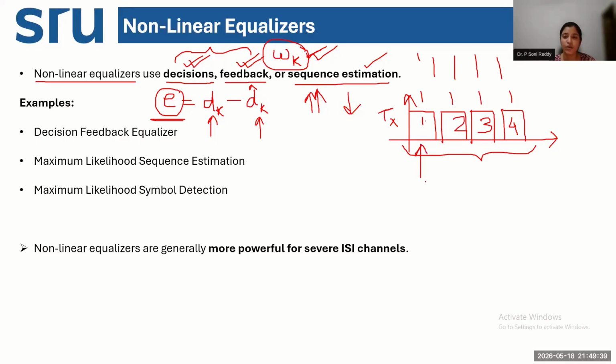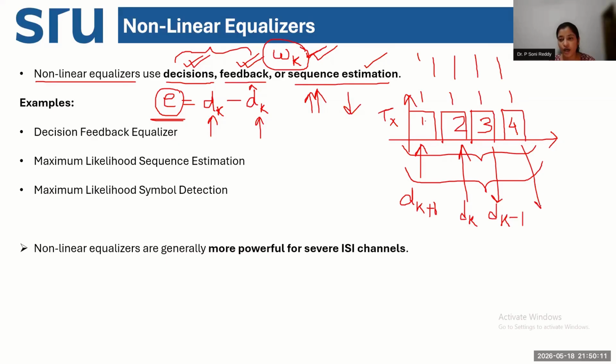time, the equalizer will perform the entire sequence estimation. Entire sequence means what is my future data that is transmitted and received. So this is dk plus 1, an additional delay. This is the current symbol that is being transmitted, that is dk, and these two are your past symbols. Past means already transmitted.